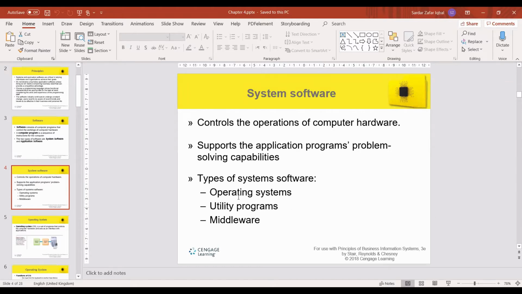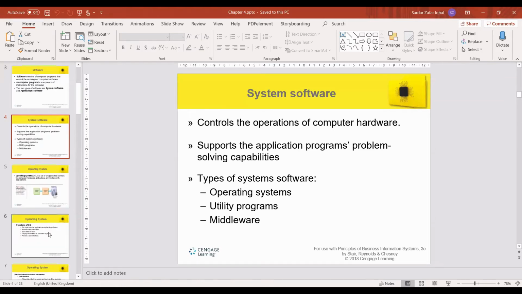So there are many systems or software available that can provide the role between the operating system and the hardware. They're working as a middleman.